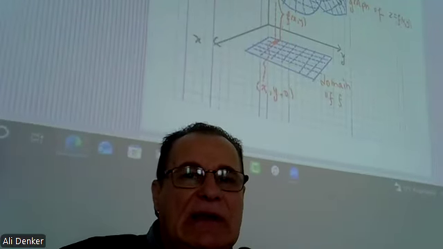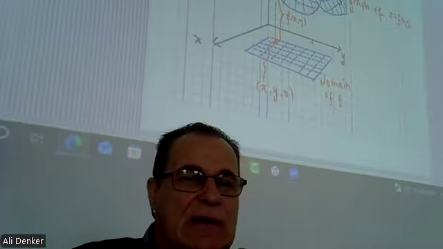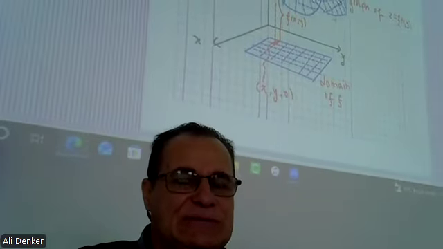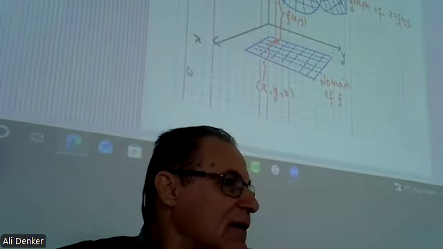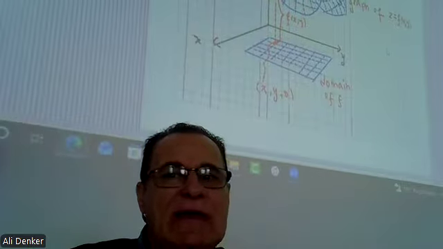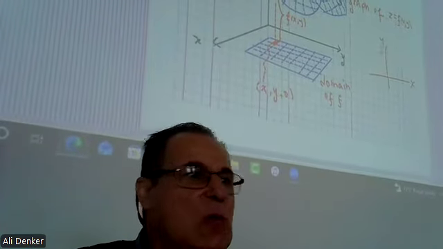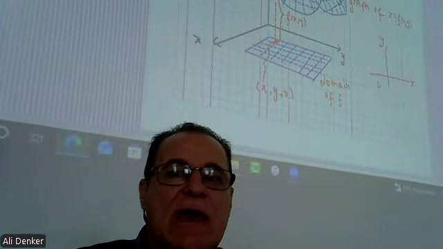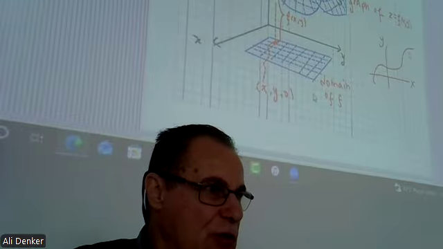If we show it in the graphical representation of the functions, in single variable functions, remember, we have x and y axes. And we have just a curve.